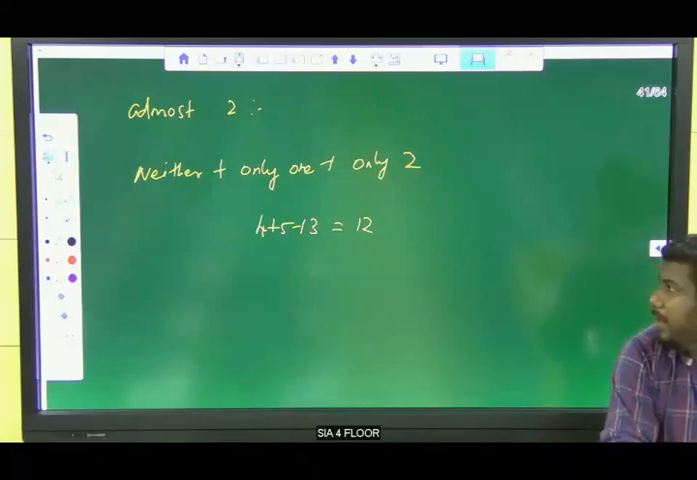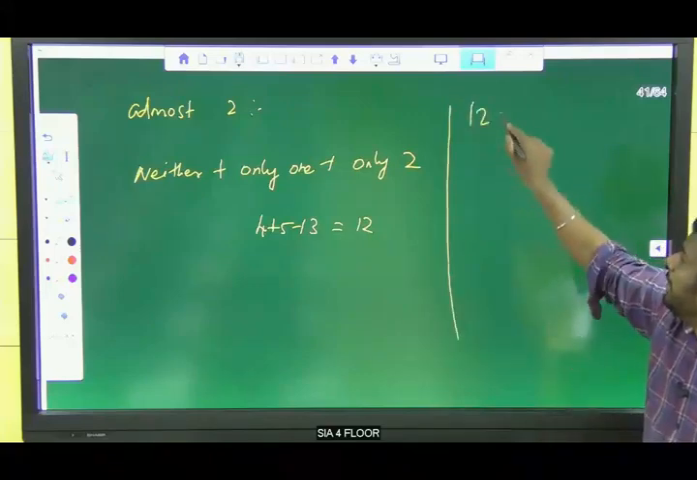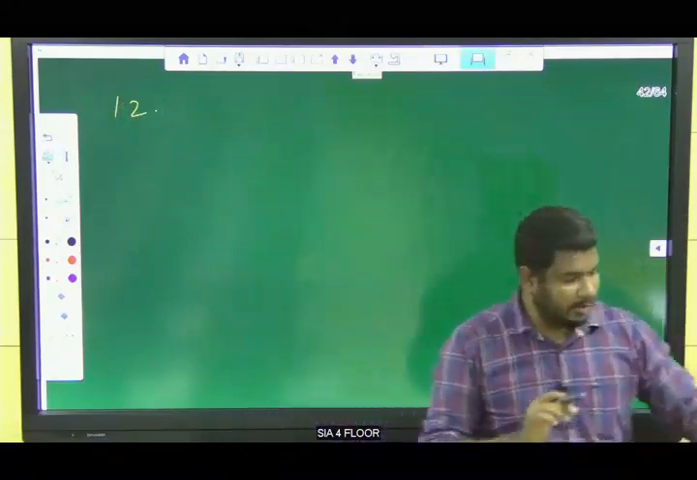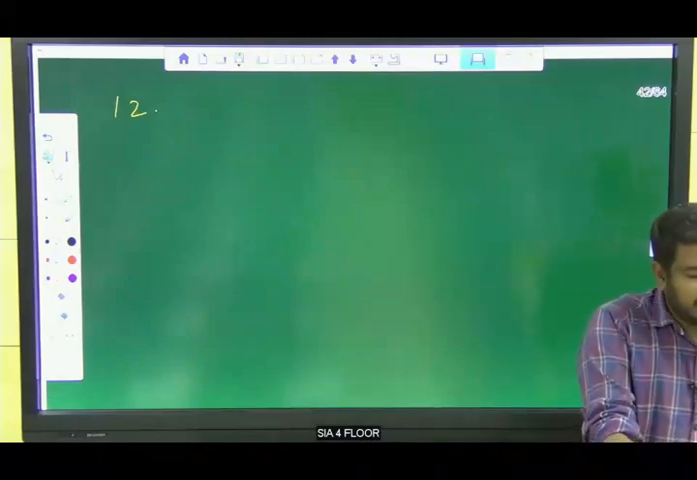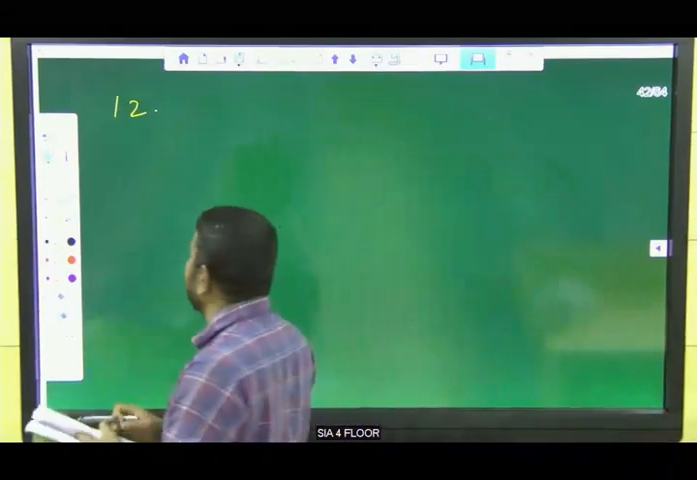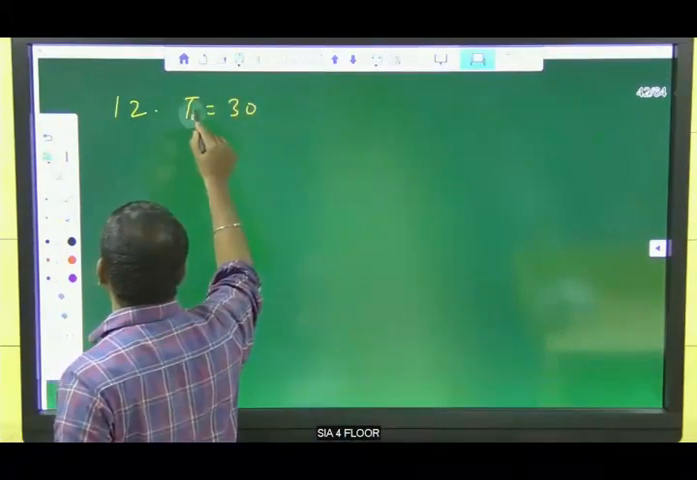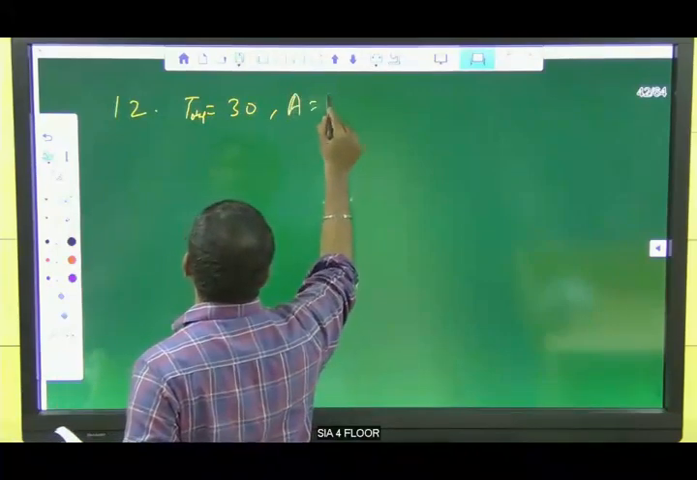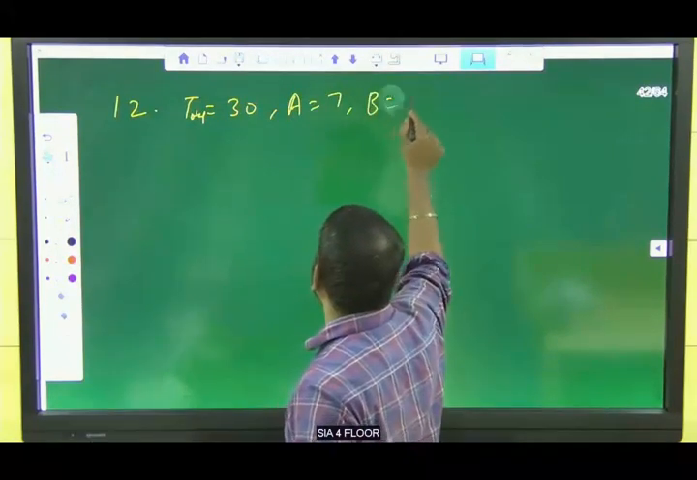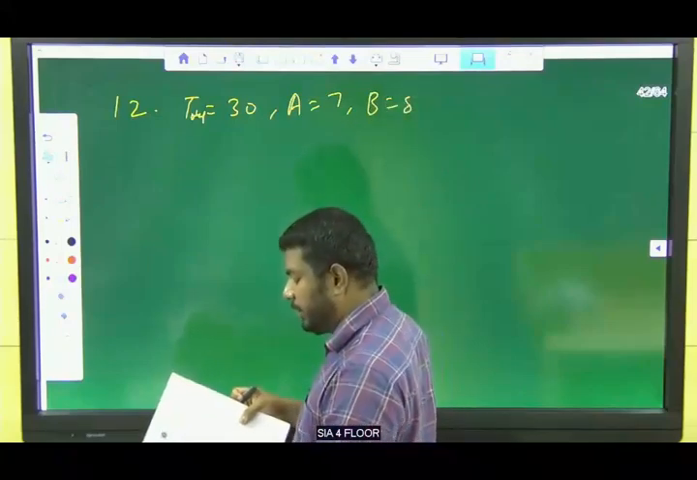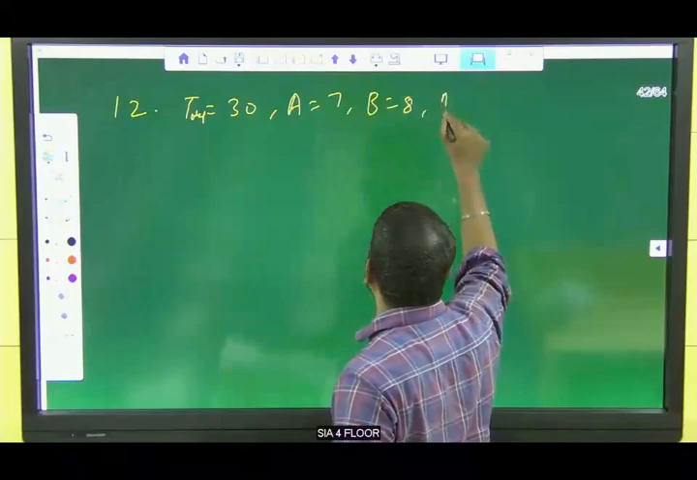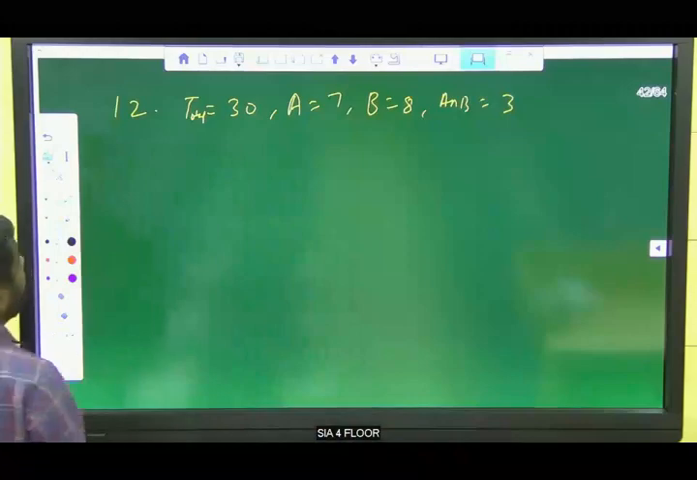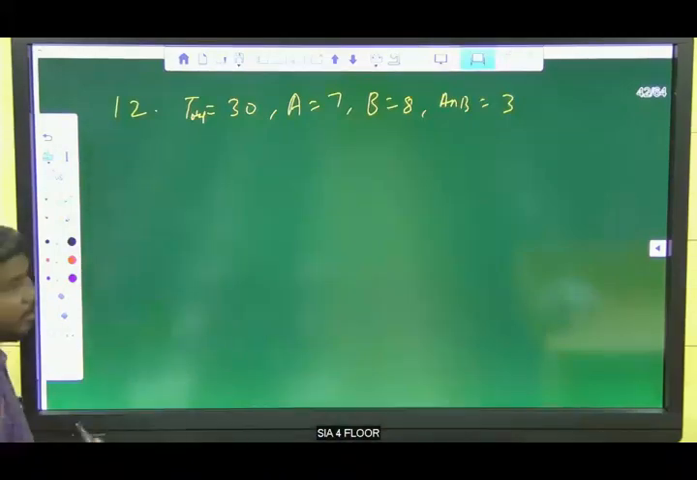Yes, very good. You need not draw the diagram for the 12th one. Just listen to the question. In a class, there are 30 students. Total students is 30, right? A, basketball, is 7, and B, cricket, is 8. A intersection B is 3, meaning 3 students play both. Now what is the question? How many students did not play anything?